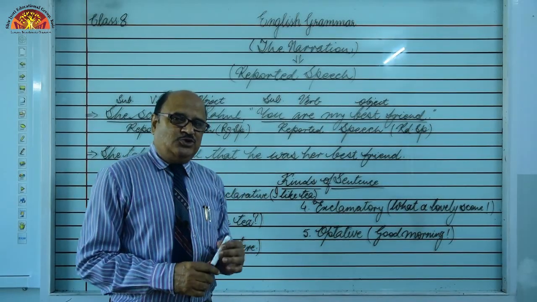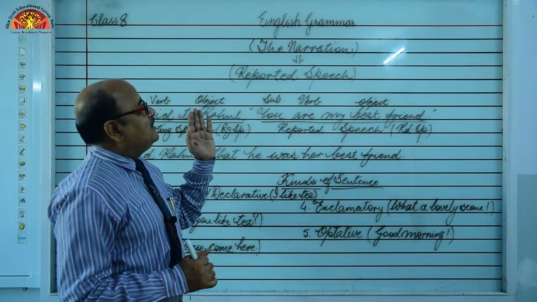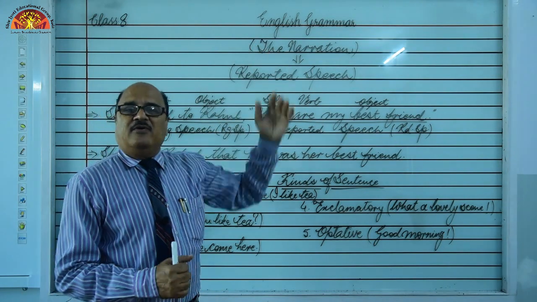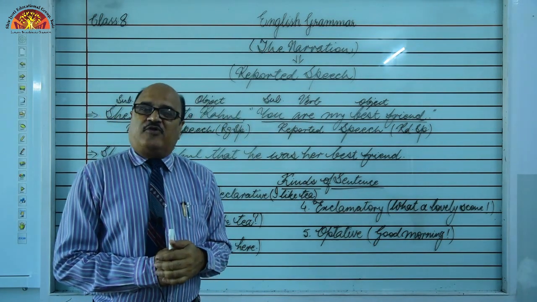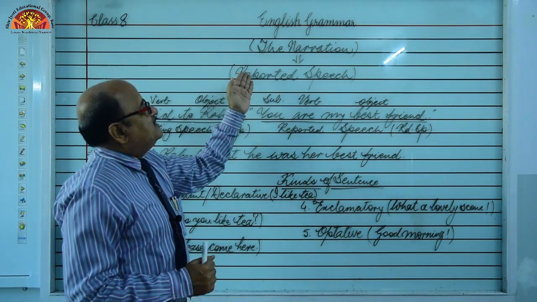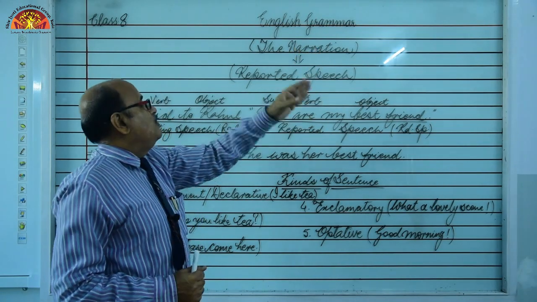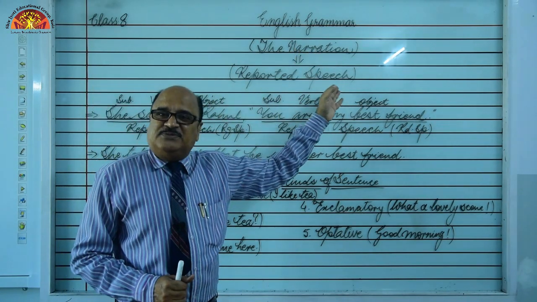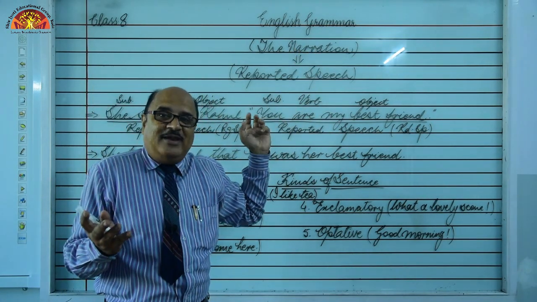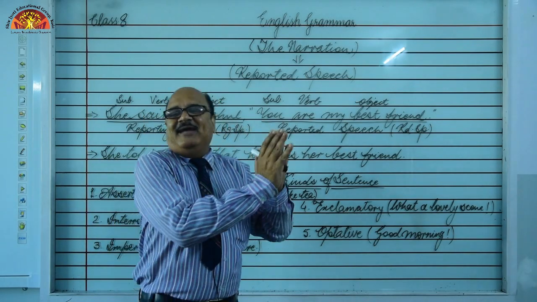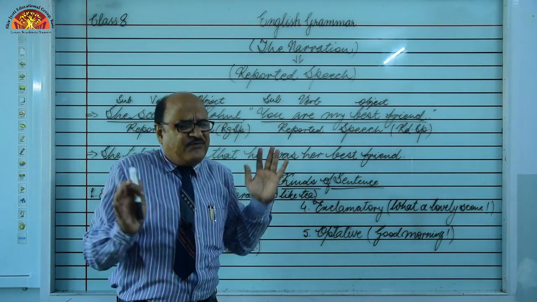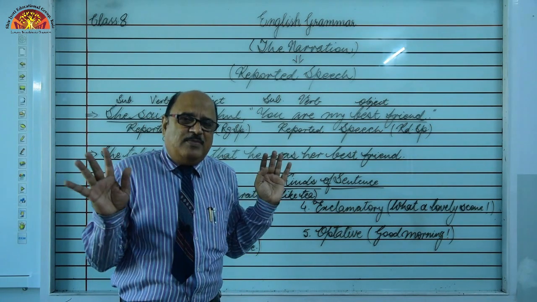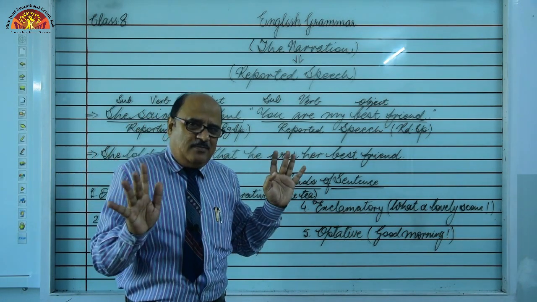Right? So today we are going to study one of the topics in your grammar book, and that is narration, or you may call it reported speech, or direct speech and indirect speech. Different names are there, but it makes no difference. The thing is the same, okay?